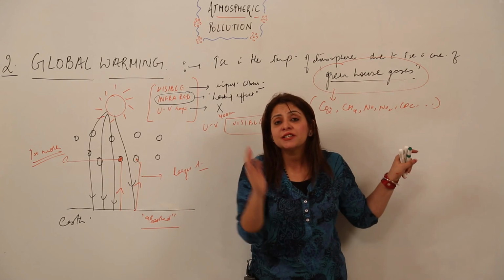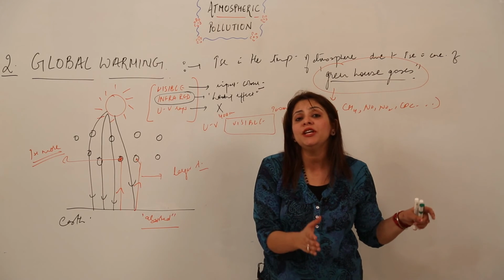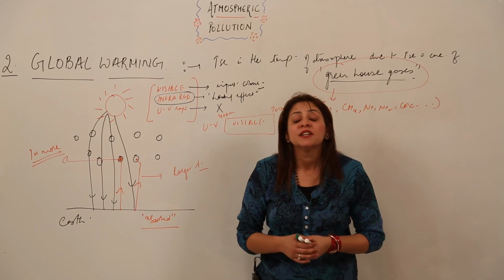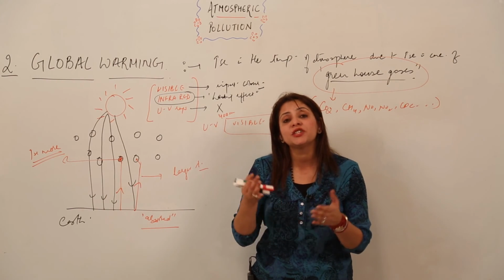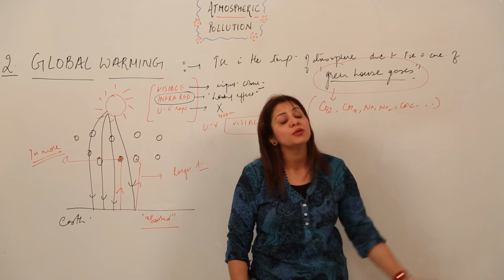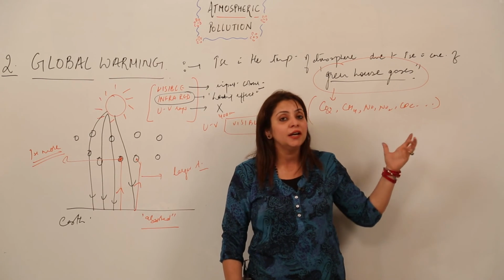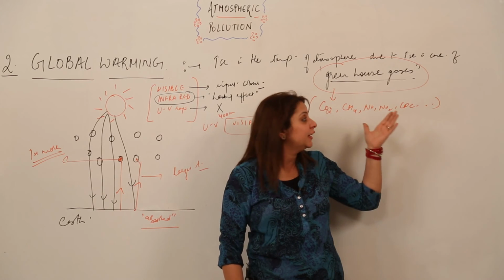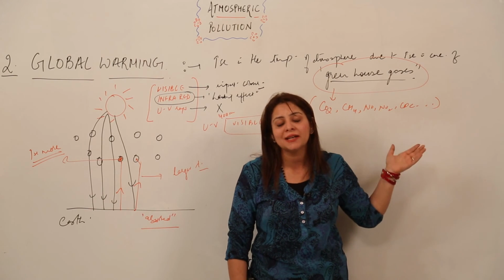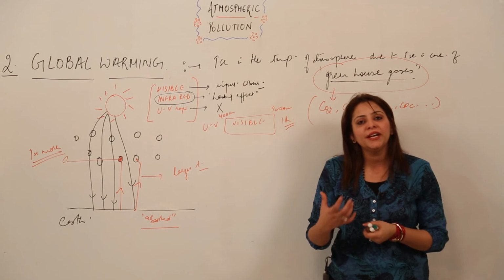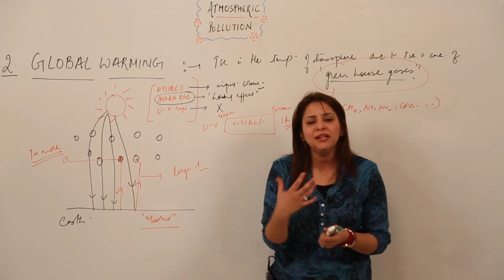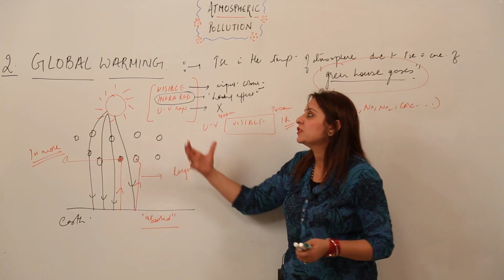Instead of using those fertilizers, we can use biofertilizers, right? By using biofertilizers, we will decrease the level of NO and NO2, that means a decrease in the concentration of these greenhouse gases. So this is all we can do, and there are many other efforts you can think of to reduce global warming.